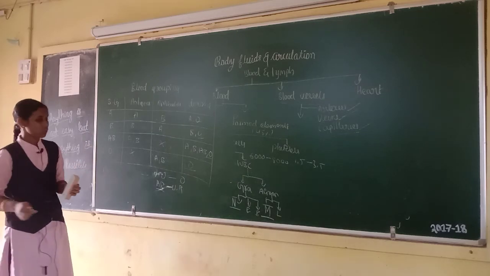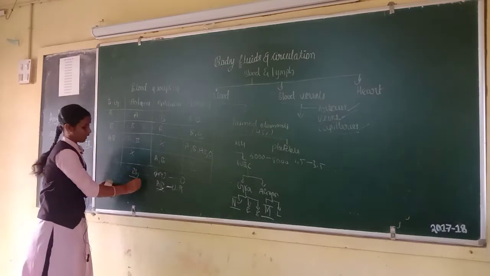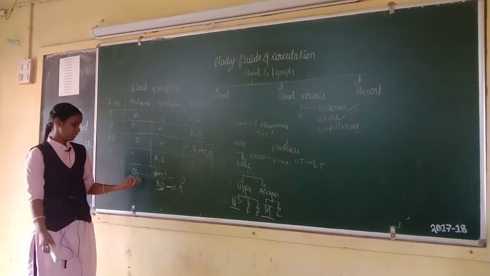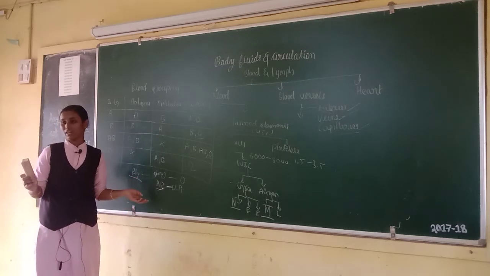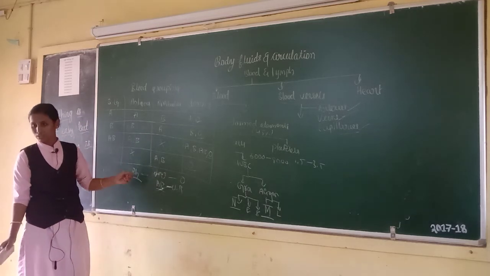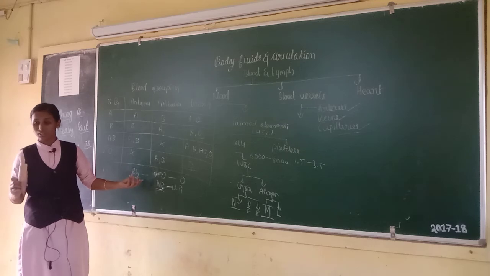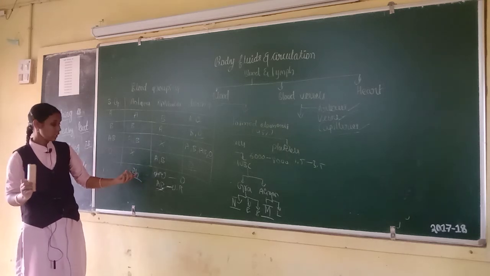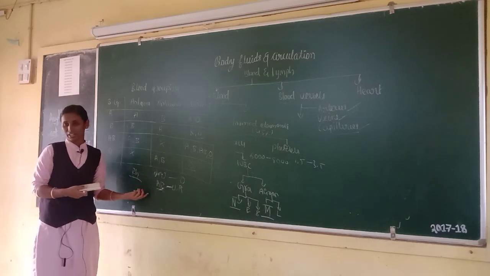The next one is Rh grouping. The Rh group has the Rh antigen. This was discovered by Landsteiner and Wiener. It is named Rh because this antigen was first found in the RBCs of the rhesus monkey.